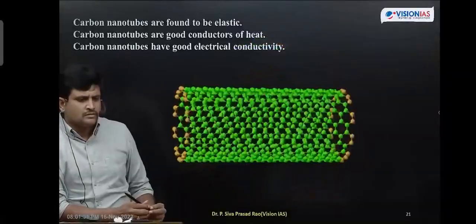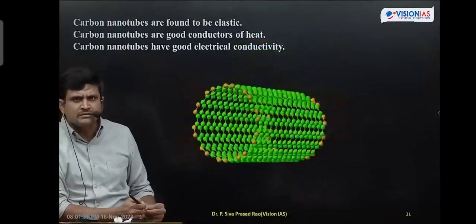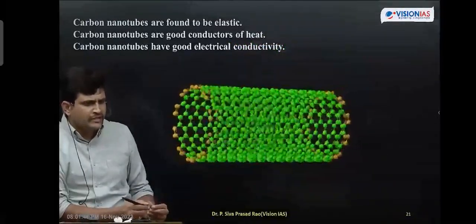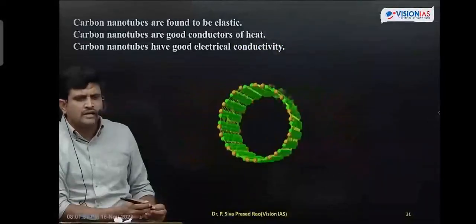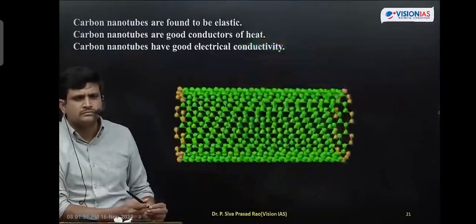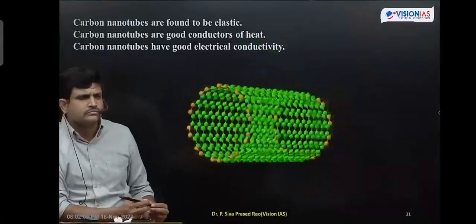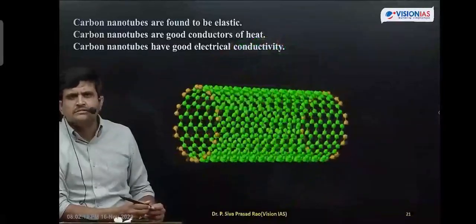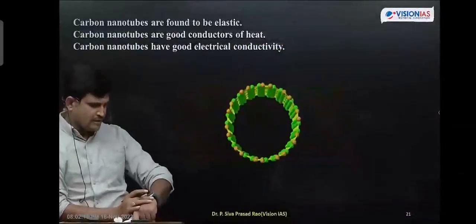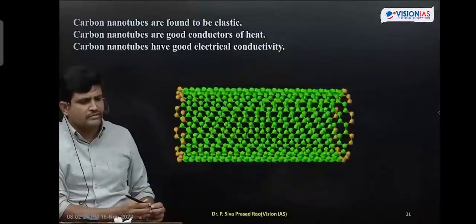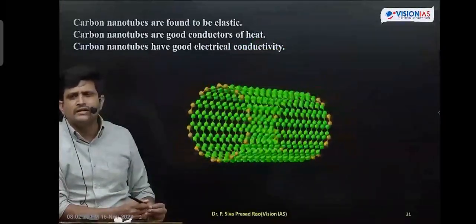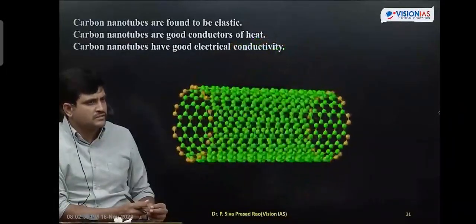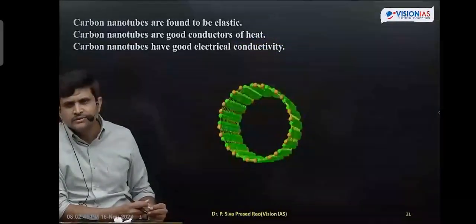Next one is. Carbon nanotubes are lighter in weight, strong in nature. Hence they are used in manufacturing of automobiles such as bikes and cars. You can write bicycles also, bikes and cars, as well as in aeroplane manufacturing. Now and then we are getting lightweight trains also. There also we can use these lightweight, stronger, fastest train technologies. That is the application regarding lighter in weight, stronger in nature.